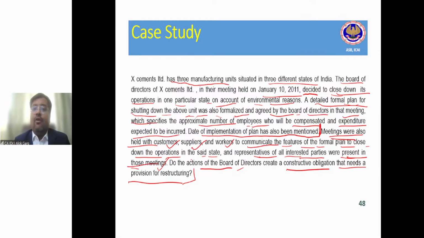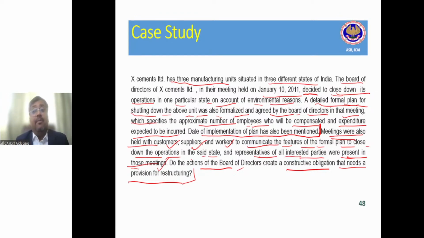The decision of discontinuing a plant or operation in one of the states due to environmental reasons is an example of restructuring as per Ind AS 37, Provisions, Contingent Liabilities and Contingent Assets, right? Why? Because it is a discontinuation of an operation in a particular location or region.